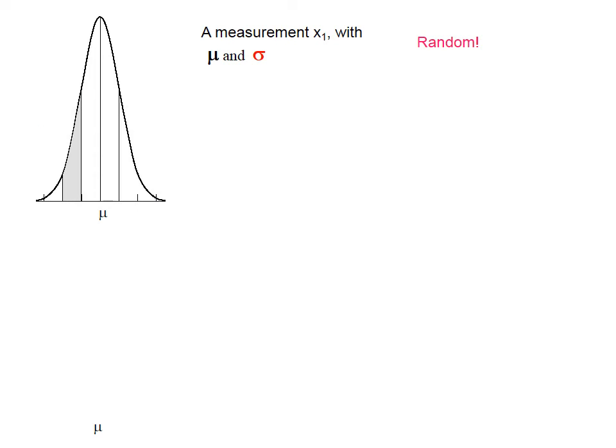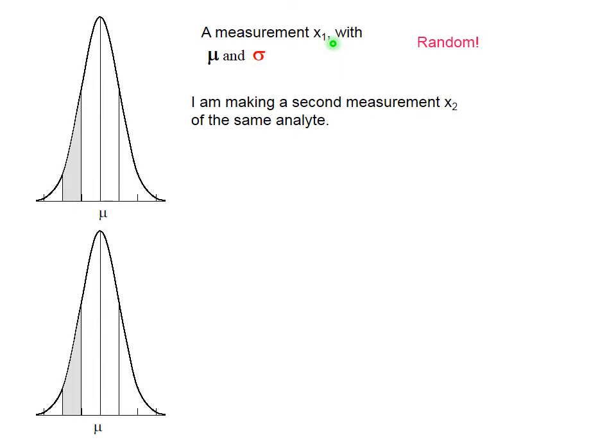So we have one measurement x1 with mu, mean, and sigma, standard deviation. They exist, we just do not know them, but they always exist. There is distribution of error of any of our measurements. So we did measurement 1.